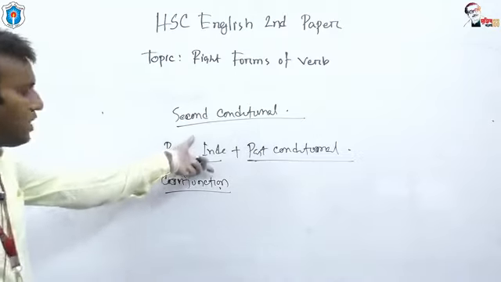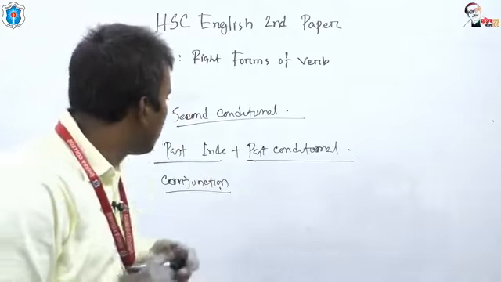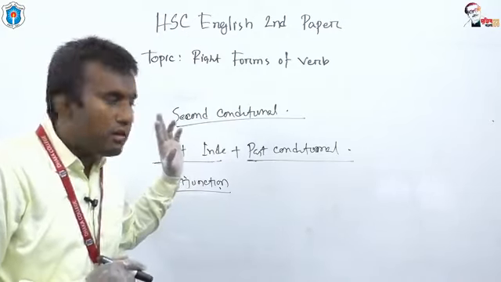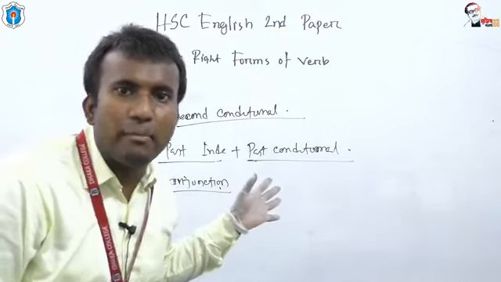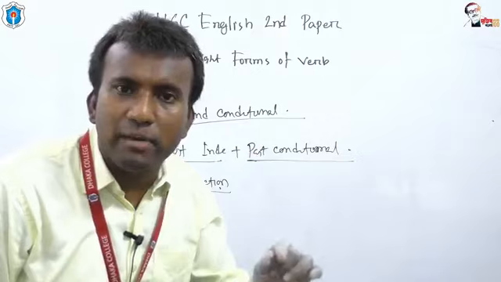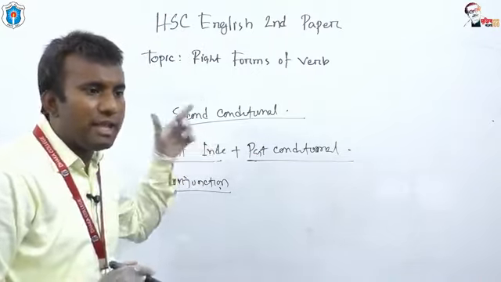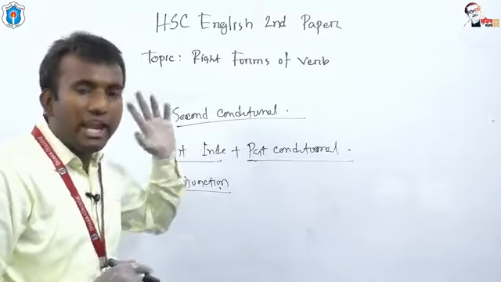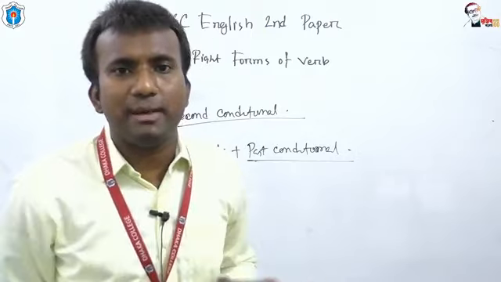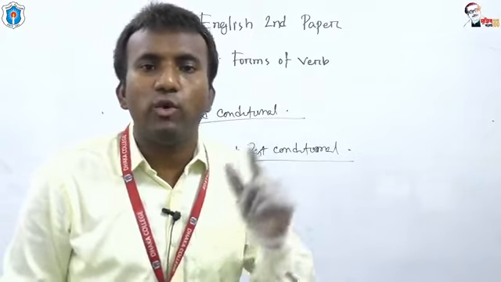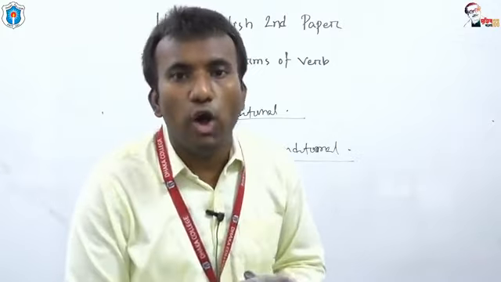Here the conjunction is used with past indefinite tense, but we have to remember something here. If in past indefinite tense the main verb is the be verb, if the be verb is used as the main verb in second conditional, that means in past indefinite tense, whatever the subject is, the subject may be singular or plural, all the time we have to use were.